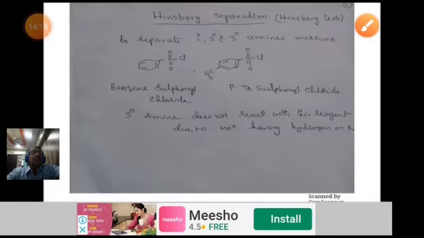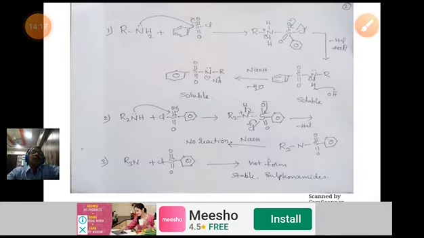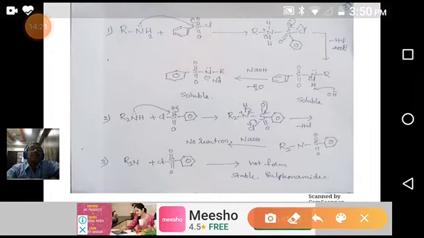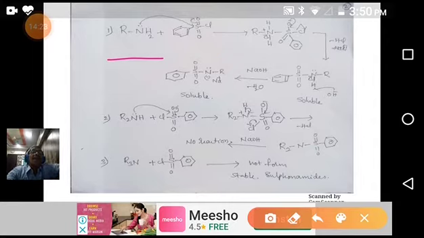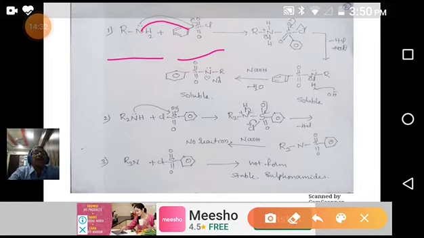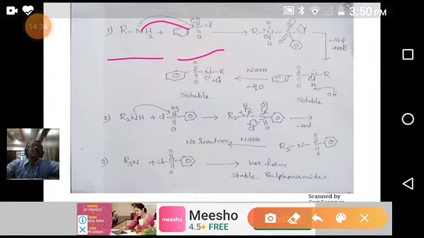You see what is happening in the reaction. First, take the primary amine. When the primary amine reacts with benzene sulfonyl chloride, it donates its electron pair to the sulfur. Why sulfur? Sulfur is attached to two electronegative oxygen atoms with double bonds. That's why it is very electron deficient. That's why nitrogen attacks the electrophilic sulfur, forming a nitrogen-sulfur bond.